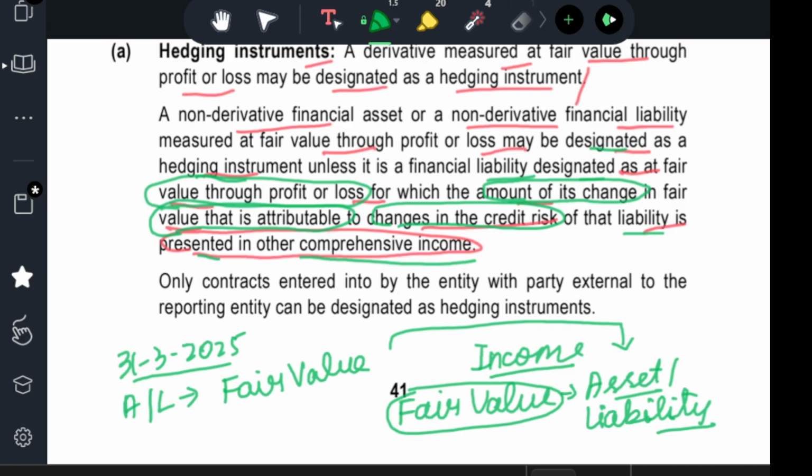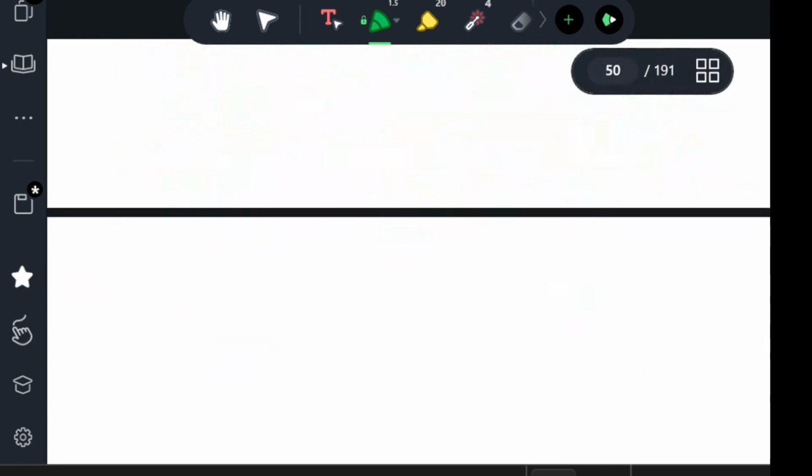The difference between this can be charged to profit and loss account. This is what we said. Only a contract entered into by an entity with a party external to the reporting entity can be designated as a hedge instrument.